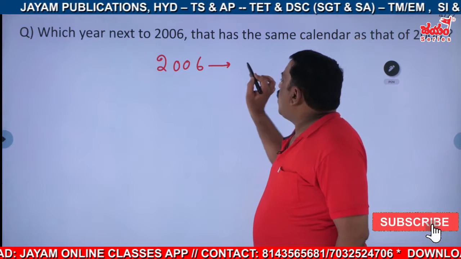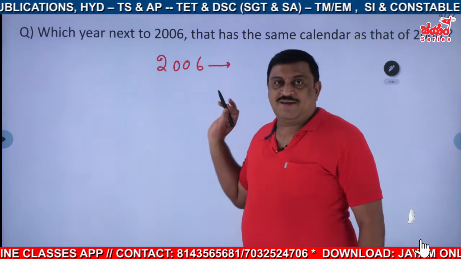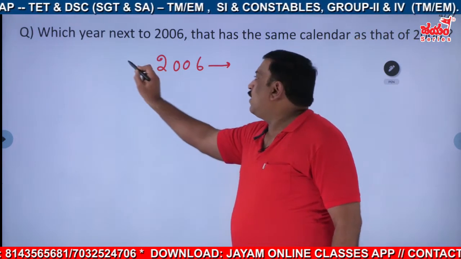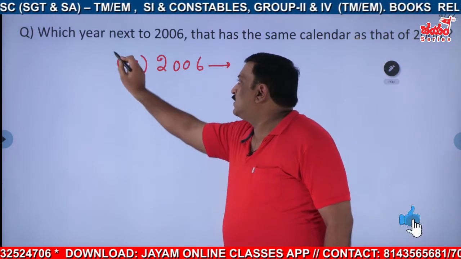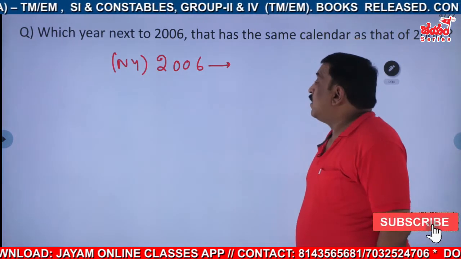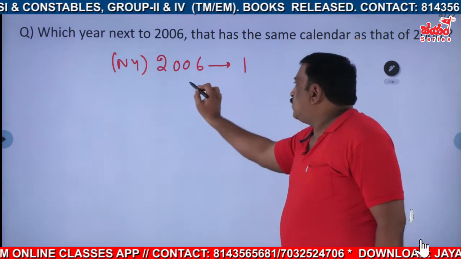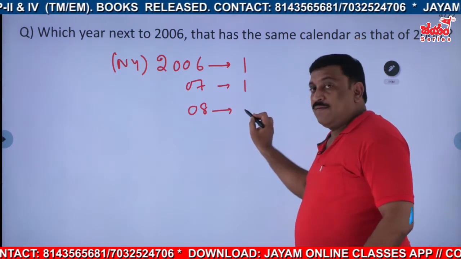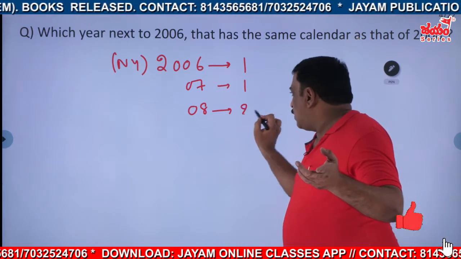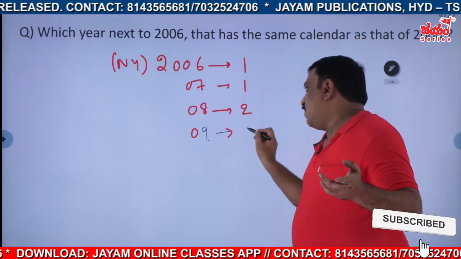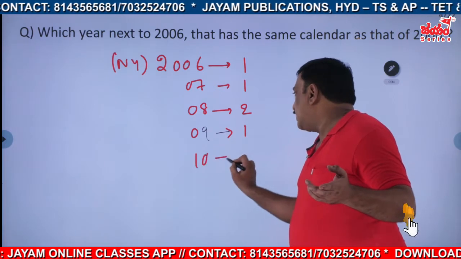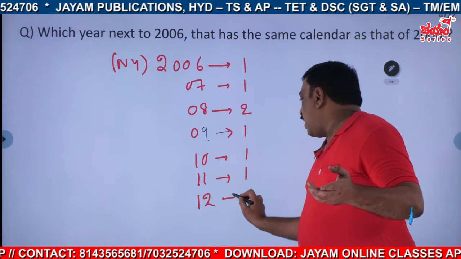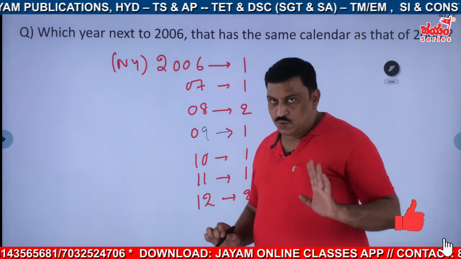2006, is it a normal year or leap year, first of all? That is a normal year, right? You put it like this, NY, normal year. 2006, 1 odd day. 2007, 1. 2008, 1, it is 2, right? Next, 2009, that is 1. 2010, it is 1. 2011, 1. 2012, not 1, it is 2, right?